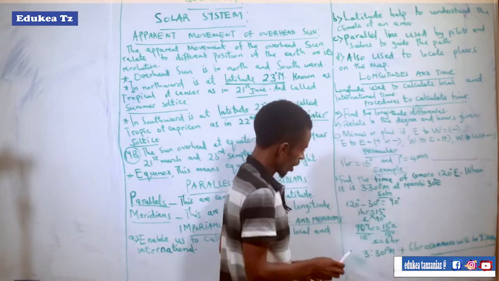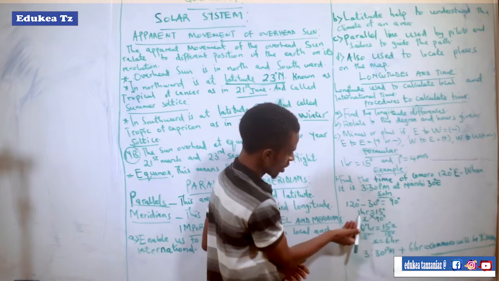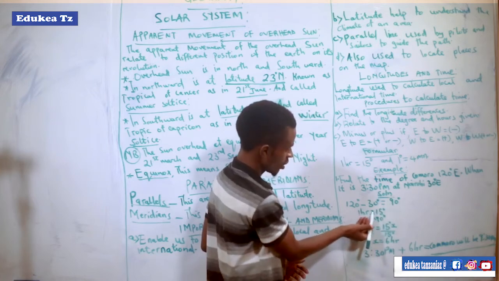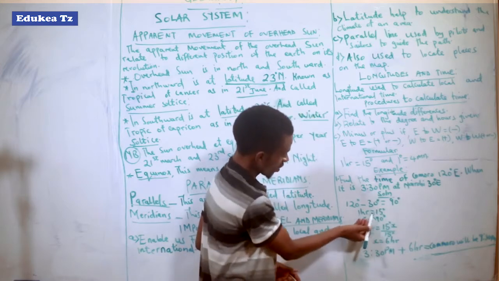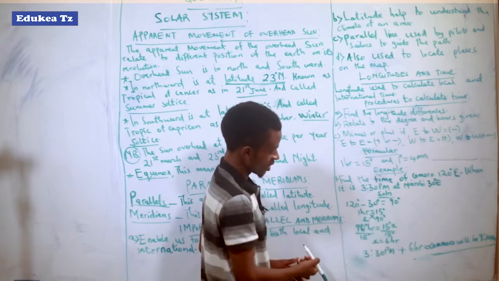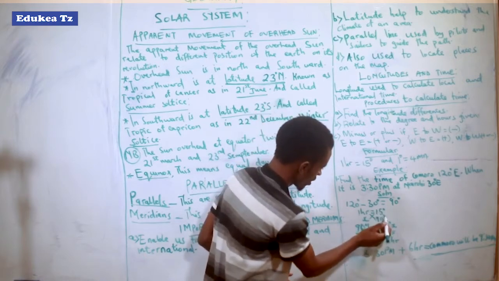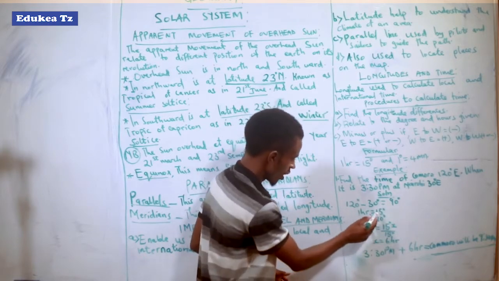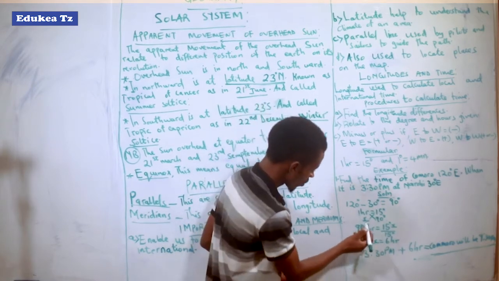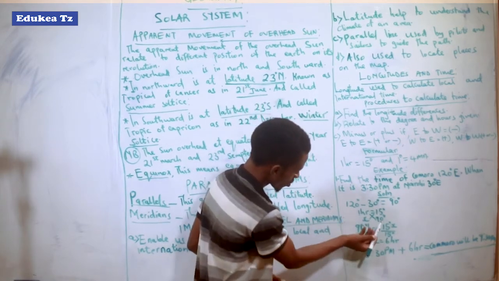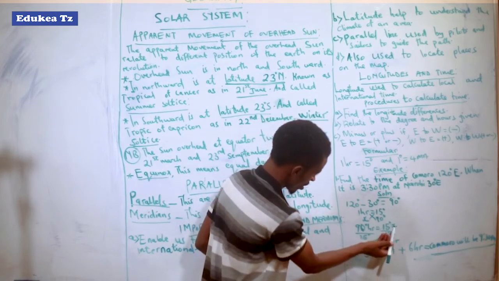Relate to the degree. How do we relate with the degree? We make the difference, you get this one. So we relate with the degree: 1 hour equals 15 degrees. So how about this 90 that we subtracted? 90 degrees equals x hours. Then we cross multiply: this and this give 90 hours, and this and this give 15x.